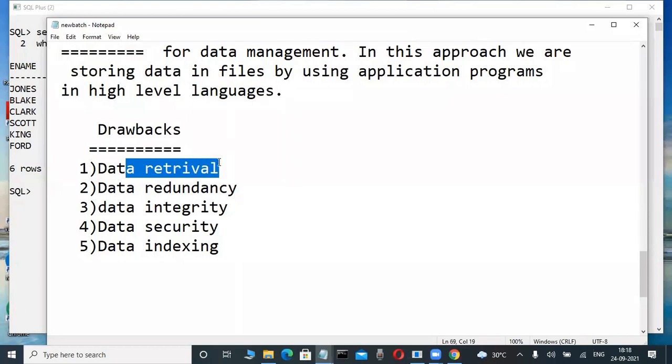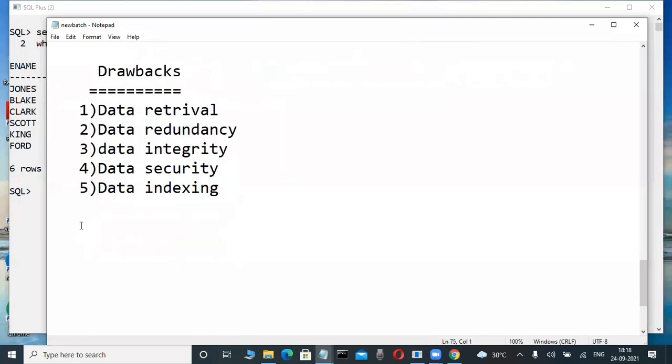Retrieve data means fetching data, whereas in databases in the future we are retrieving data very easily by using SQL language only. Write it in your notes. Here, data retrieval means fetching data, no? Data retrieval. I am telling this comparison just for terminology purposes. Write it, data retrieval.